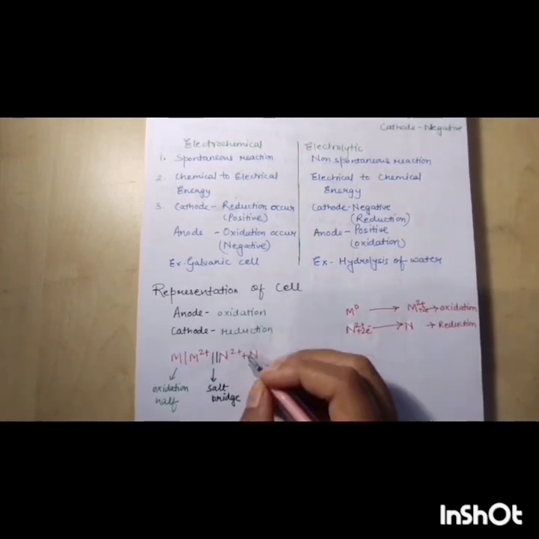And how is it represented in the form of a cell? Here metal M is oxidized, losing 2 electrons to form M2 positive. And here N2 positive is reduced by 2 electrons to form metal N. Sorry, here a slash should be there.